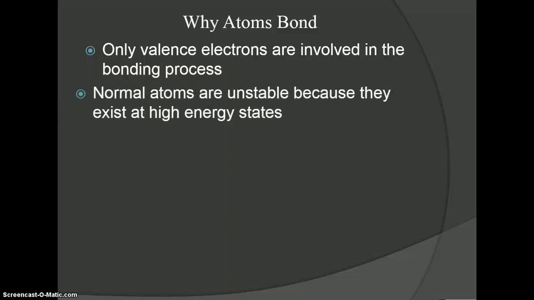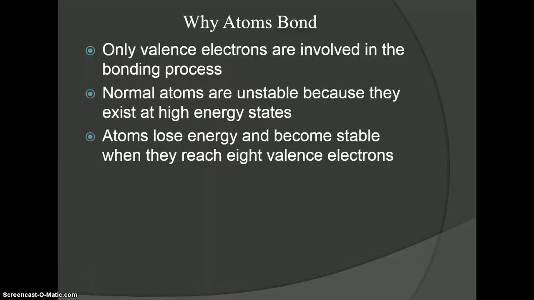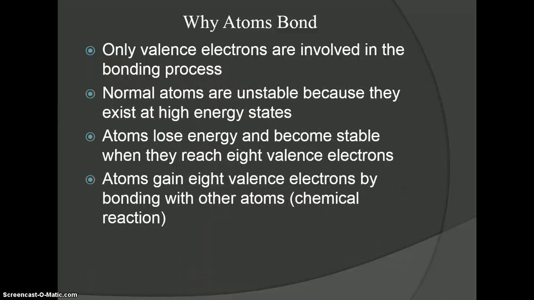So how does bonding help if they have these high energy states? Well, bonding is the process by which atoms gain 8 valence electrons. And they can do that through a number of different ways, and that's kind of what we're going to discuss and talk about as we look at the different types of bonding. But that is the main goal of an atom when it bonds, is to gain 8 valence electrons. We sometimes refer to this as a chemical reaction, which is basically what it is.